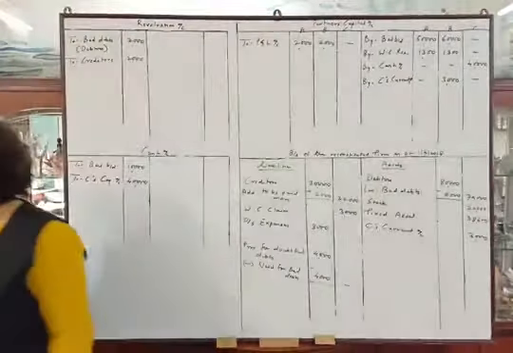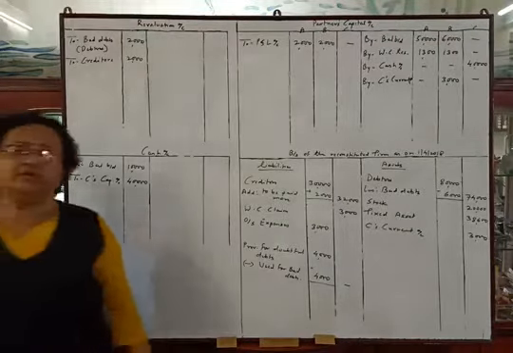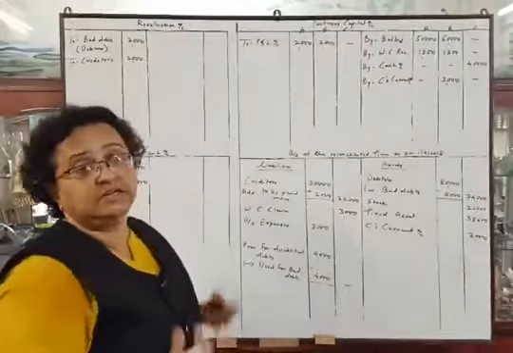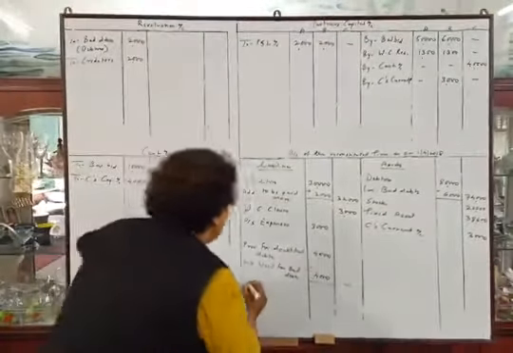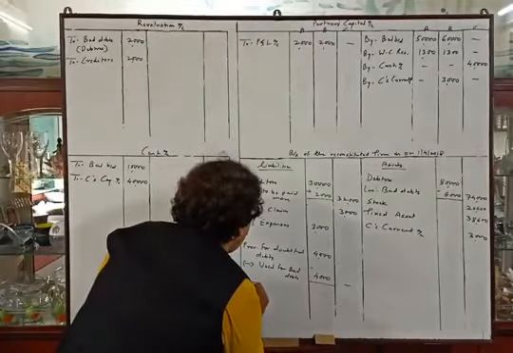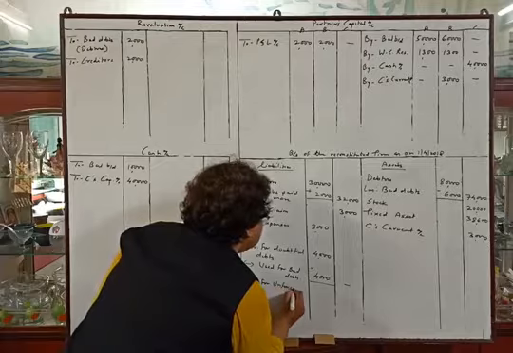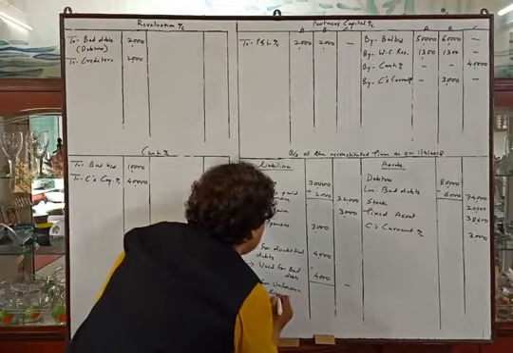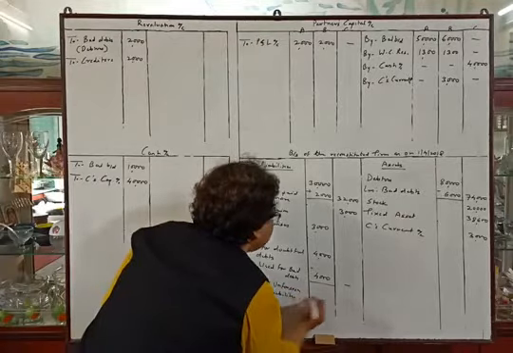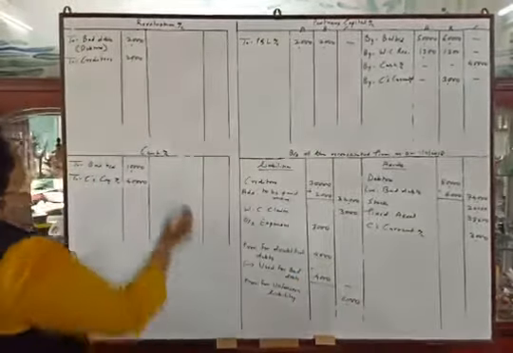Okay. Next adjustment. Rupees 2,000 to be provided for an unforeseen liability. There is a contingent unforeseen liability. So provision for unforeseen liability 2,000, and this is a loss to the firm.